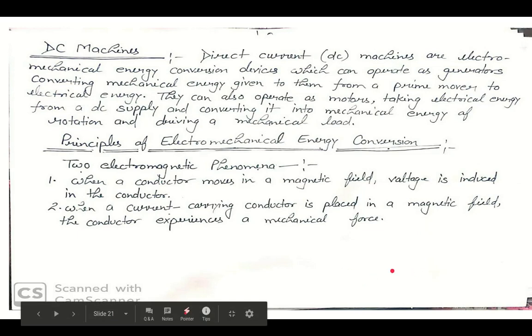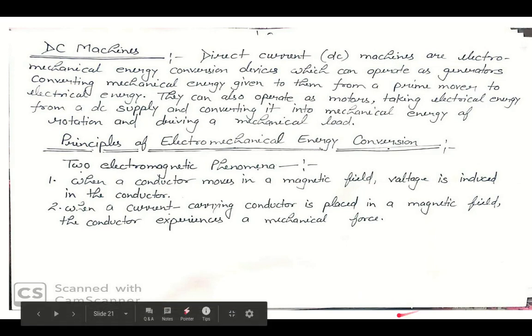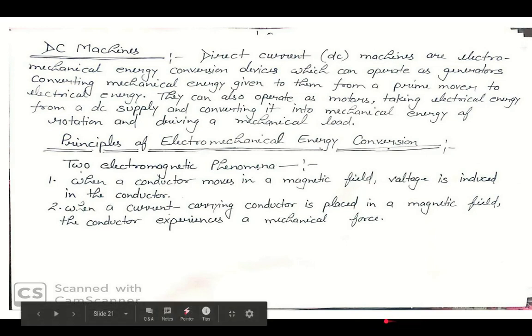In these machines, conversion of energy from electrical to mechanical form or from mechanical to electrical form results from the following two magnetic phenomena. What kind of two magnetic phenomena? You can see here, these are your two electromagnetic phenomena.